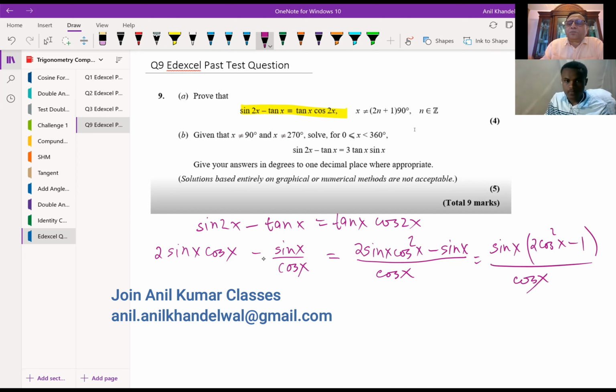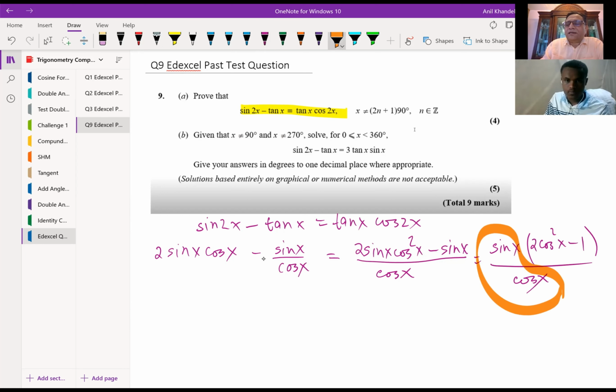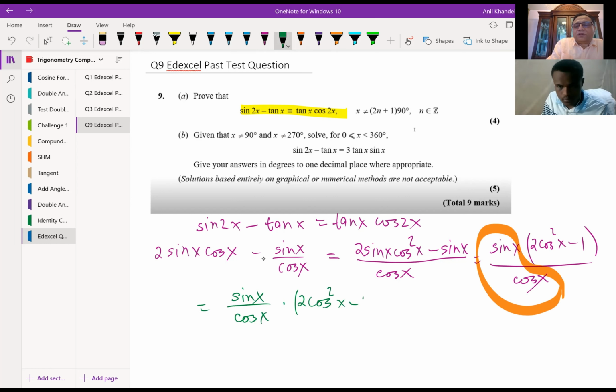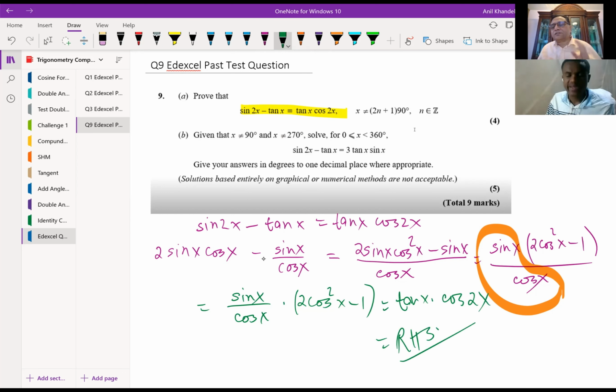So clearly you see two parts. One is tan x, the other one is cos 2x, correct? So let me rewrite this: sin x over cos x times 2 cos square x minus 1, which is tan x times cos 2x. Do you see that? Which is the right hand side. Is that clear to you? So that is how we could easily solve this particular question. It's kind of tricky, because I think this is the simplest way of solving. So have a good look at it.